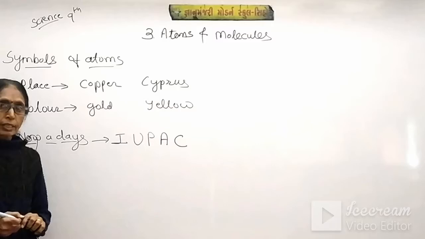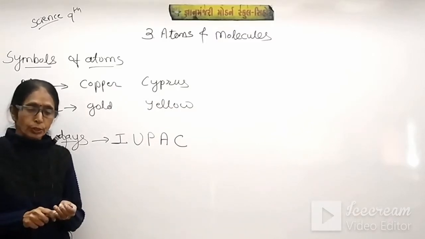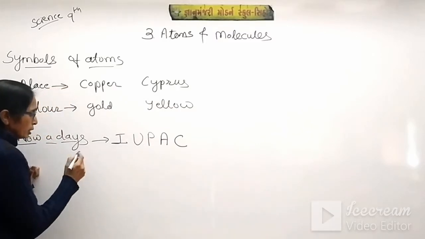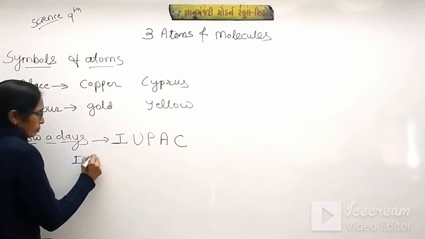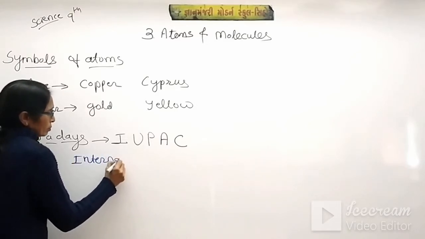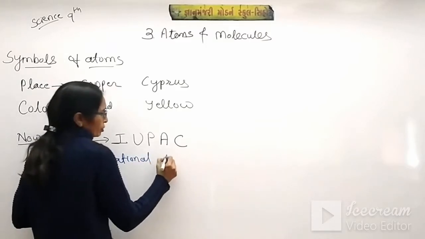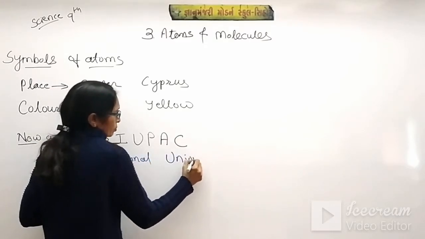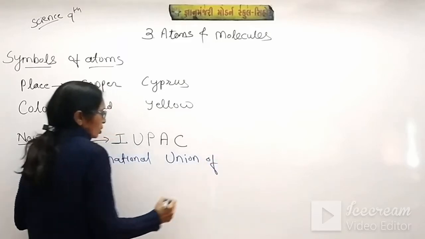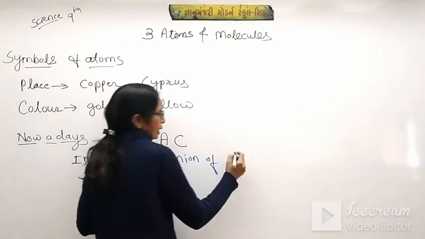What is IUPAC? We have discussed this point also. IUPAC means International Union of Pure and Applied Chemistry.